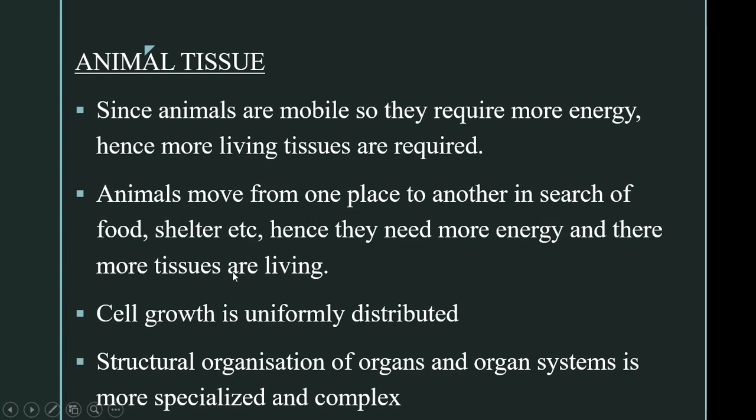That is, they have more tissues that are living in their body. And the cell growth is uniformly distributed. That means there is a uniform pattern of growth. If you see the growth of our body, all parts of our body are growing at a uniform pace. Growth is not restricted to certain regions. And the structural organization of organs and organ systems in our body is more complex and specialized.